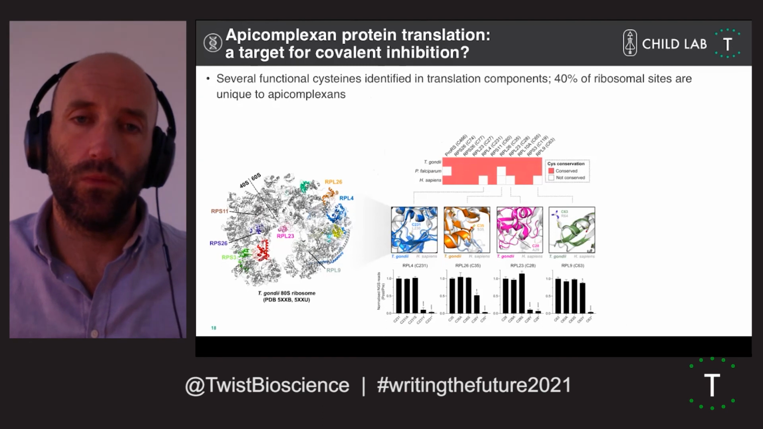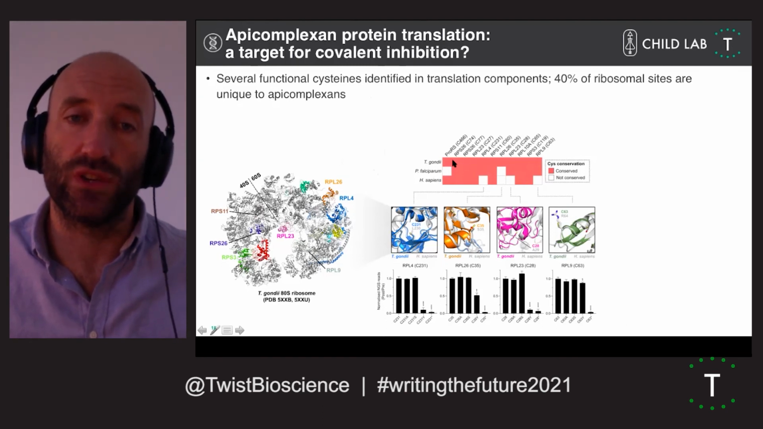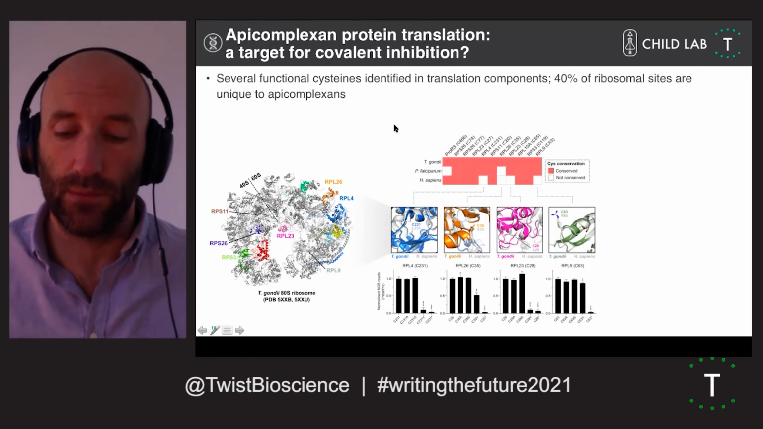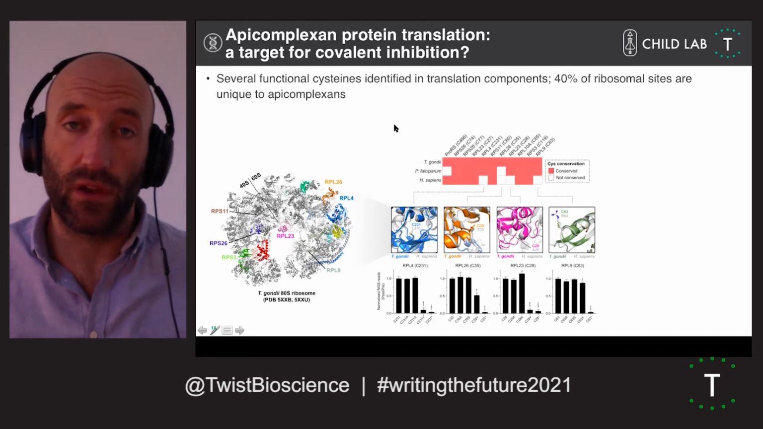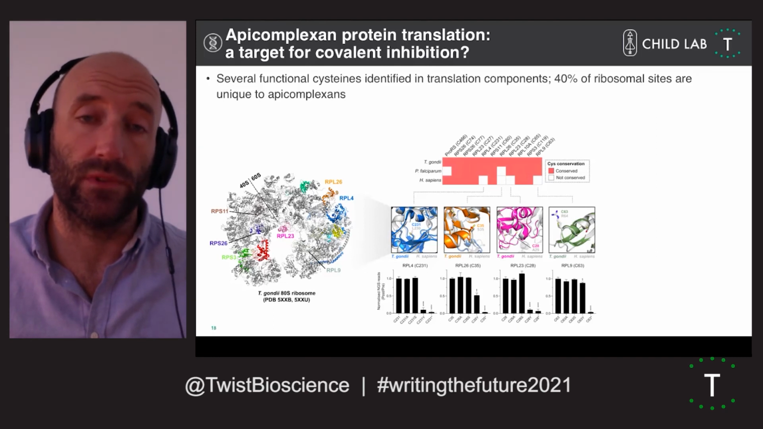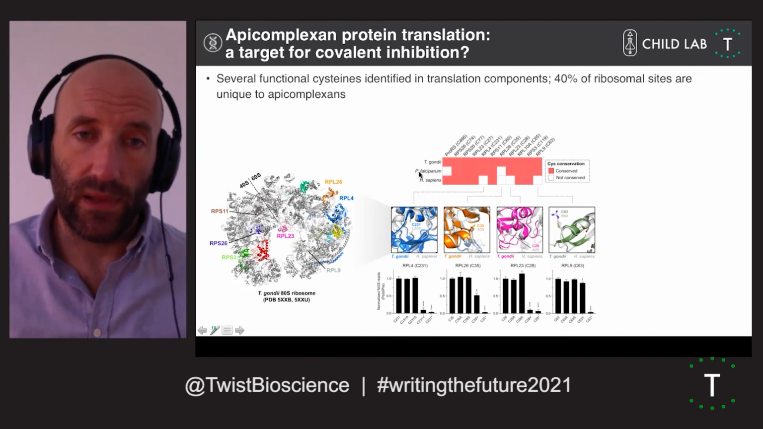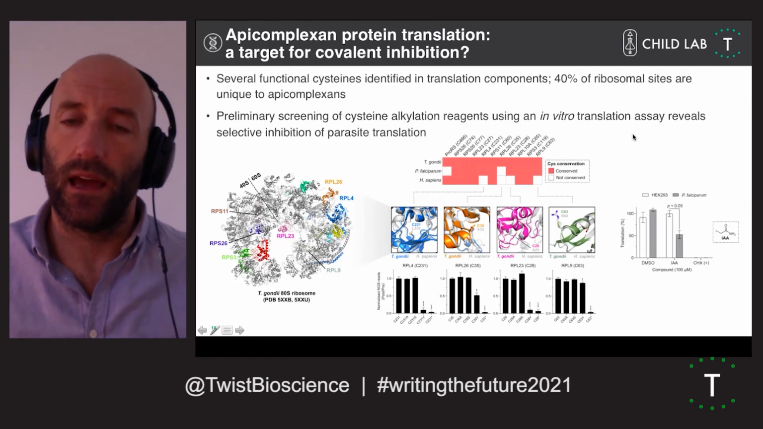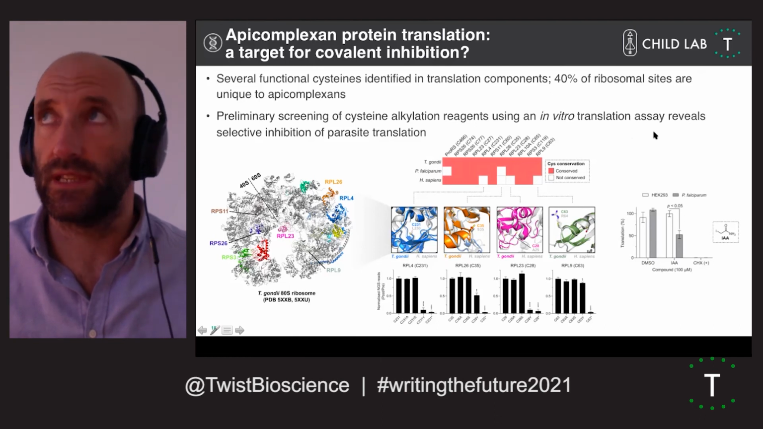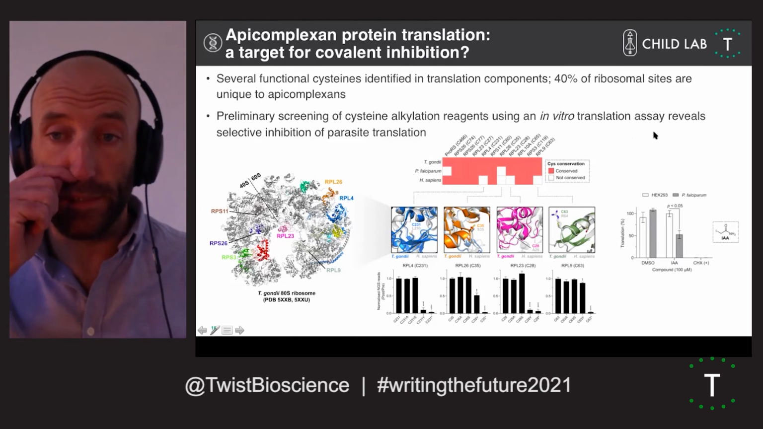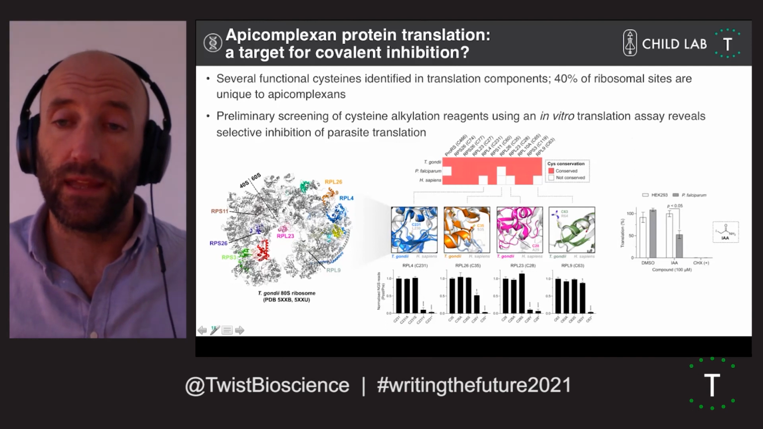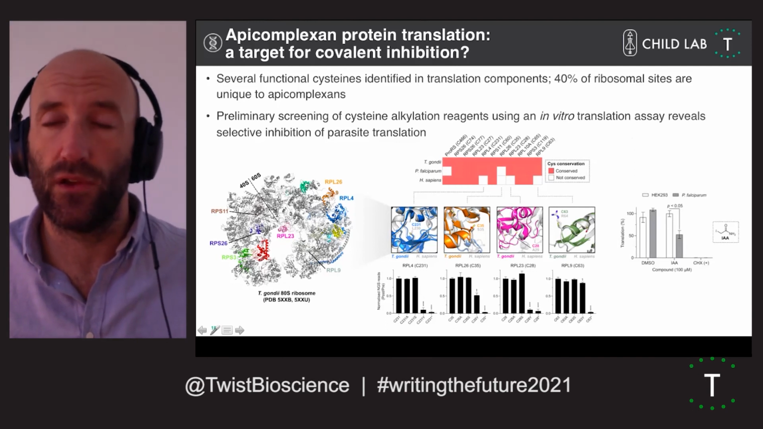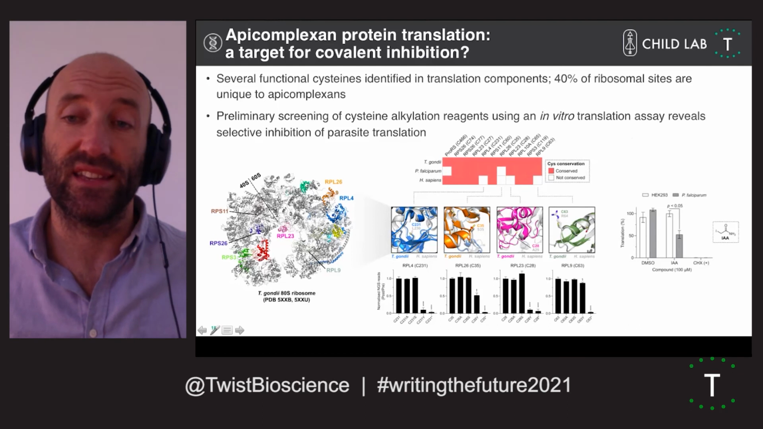So we took advantage of the fact that a lab next door, Jake Baum's lab, has this in vitro translation assay set up for Plasmodium falciparum, and Fabio Fischer, an excellent PhD student in the lab, helped us run this assay. We took the Plasmodium falciparum IVT lysate and assessed the capacity of the lysate to successfully translate protein in the presence or absence of a broadly reactive covalent cysteine alkylating reagent, iodoacetamide.